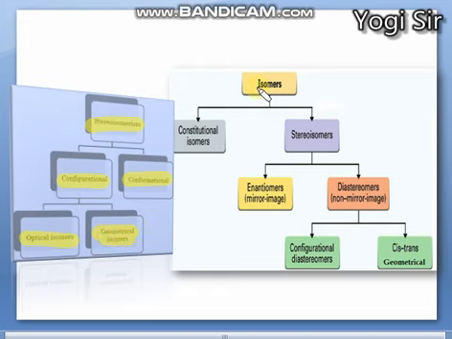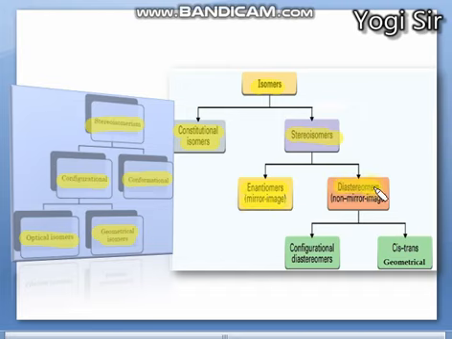You can also see here that isomers are classified into two types. One are structural isomers, or constitutional isomers as we have seen. Second are stereoisomers. Again, these stereoisomers are classified into subtypes like enantiomers, which are known as mirror image isomers.